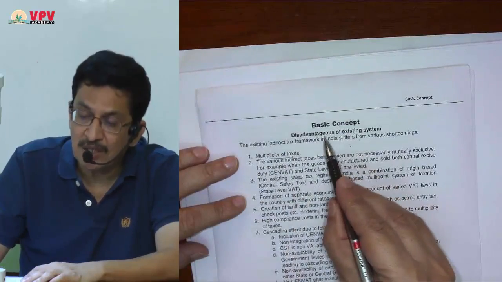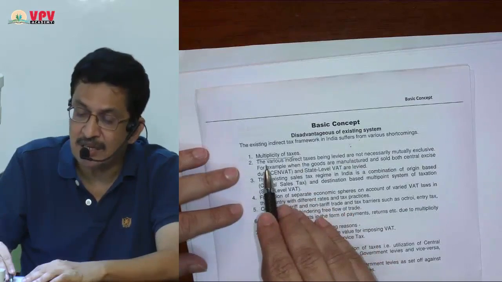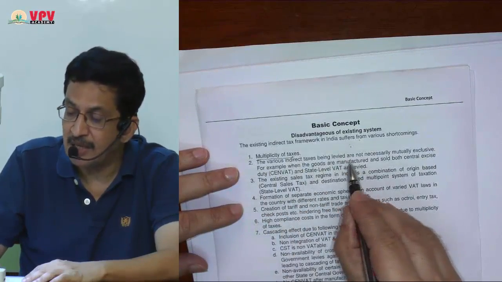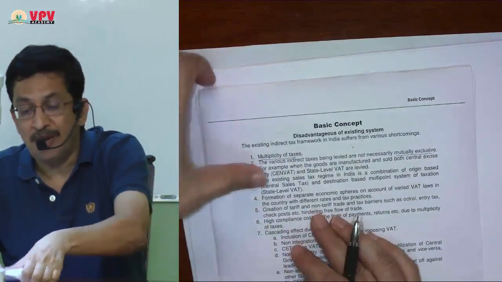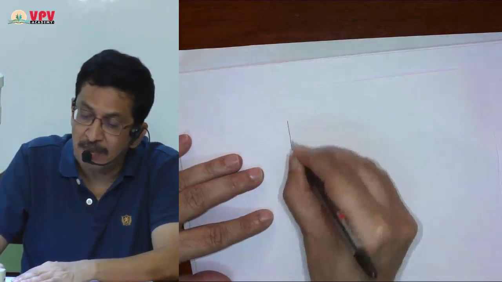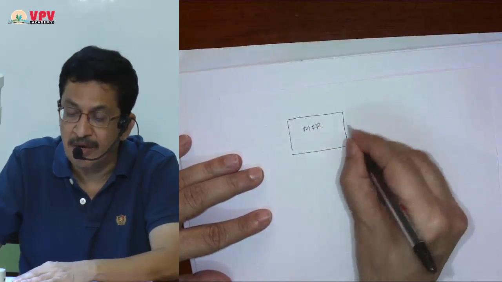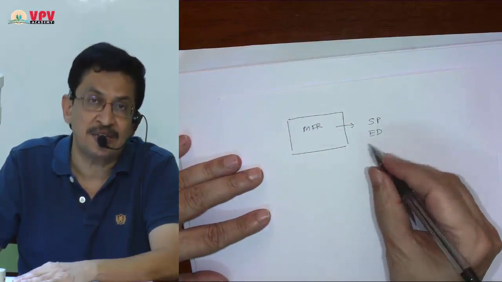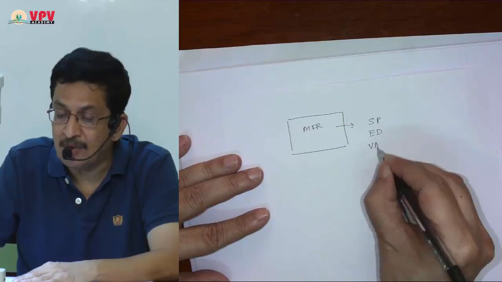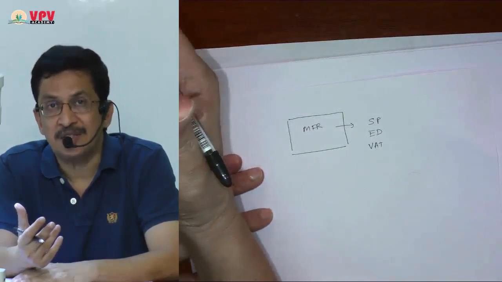So one of the disadvantages of the old indirect taxes was multiplicity of taxes. The second disadvantage was that the various indirect taxes being levied are not necessarily mutually exclusive. For example, when you are manufacturing goods, please understand, I have set up my factory and I have done manufacturing under the Excise Act. When I remove my goods on my selling price, there was excise duty, which was under the Central Act, and also VAT liability. So I was under the governance of the center as well as the state.